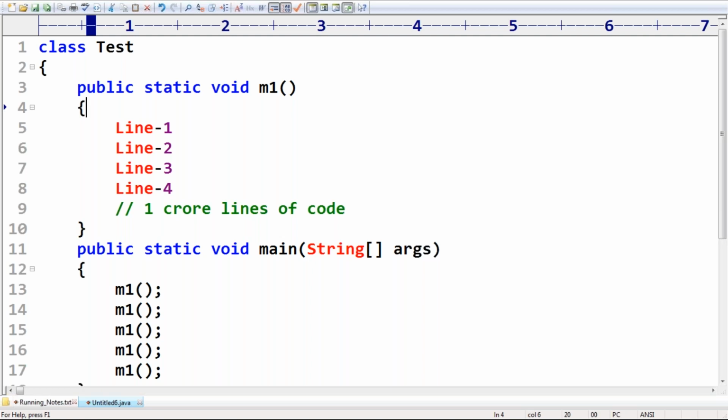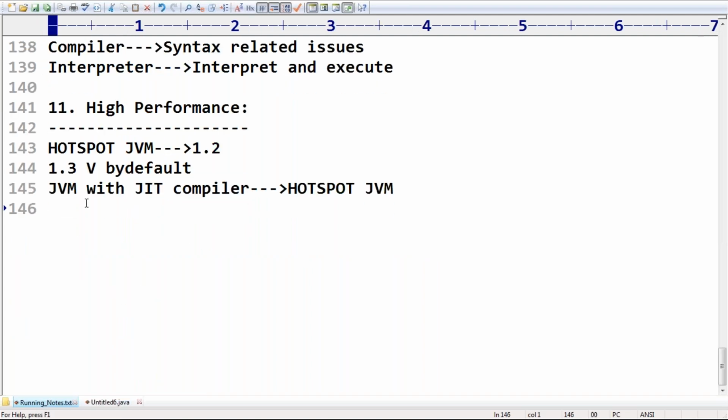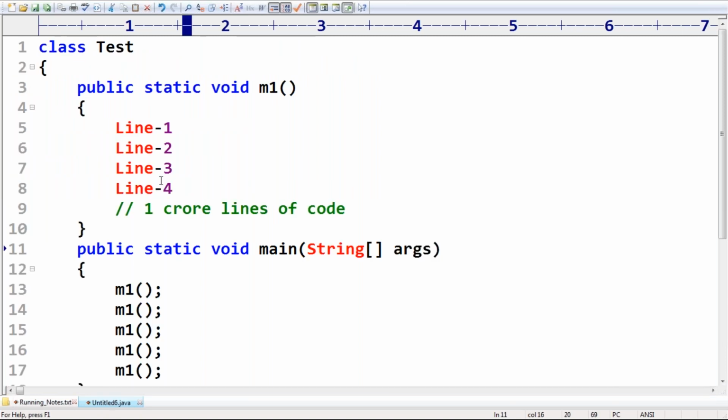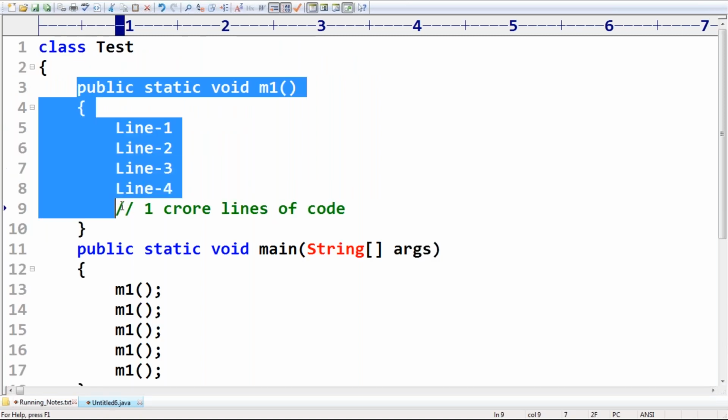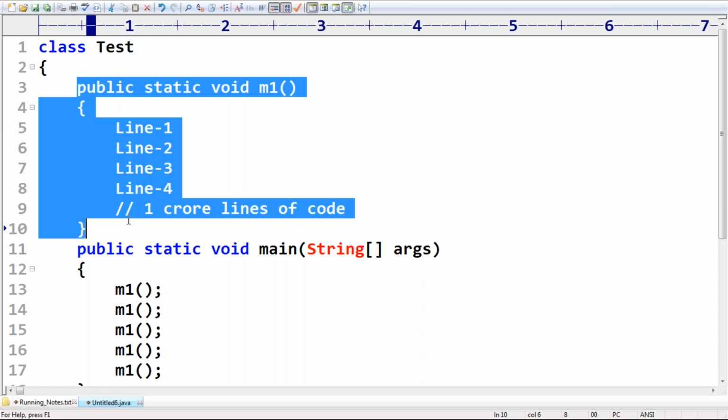Getting the point? This is the most valuable point. So please make sure I'm using the right words, sir. Here, what is the reason to call method M1 more than one time? Mokles, you can say that when the method concept comes into the picture, it is just for code reusability sake.